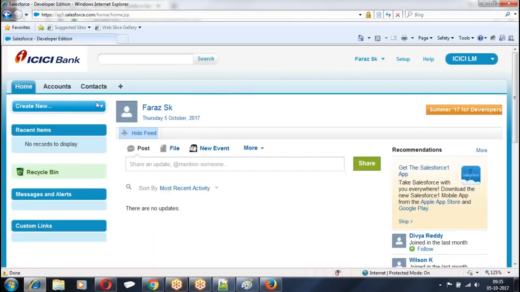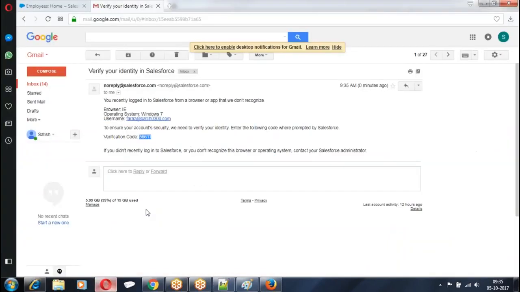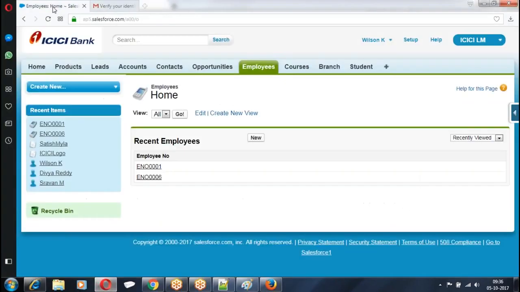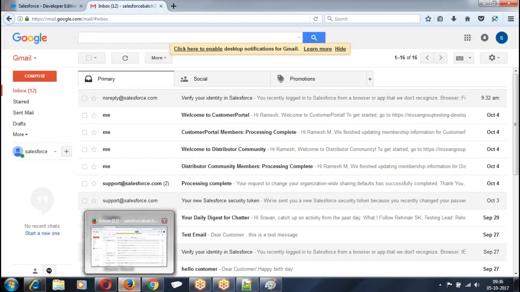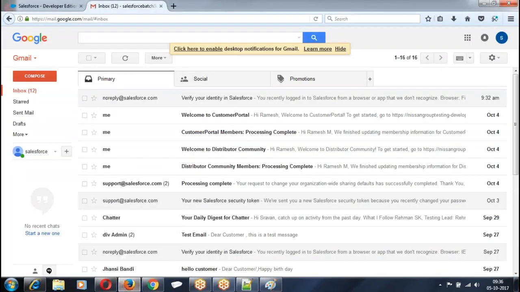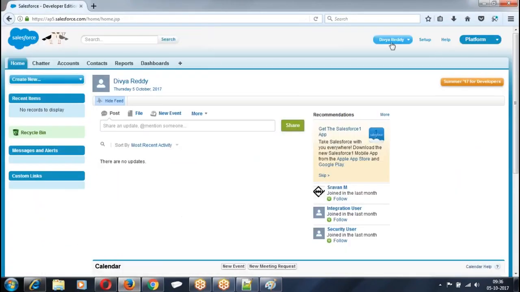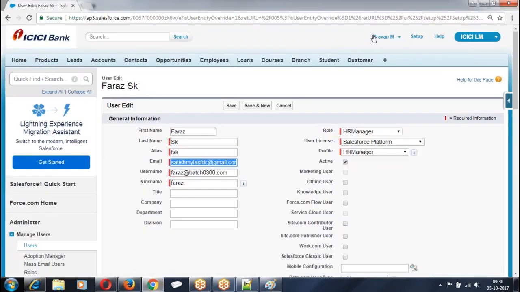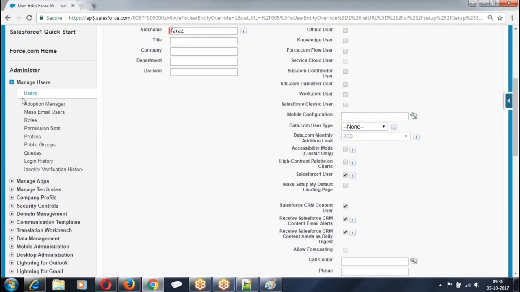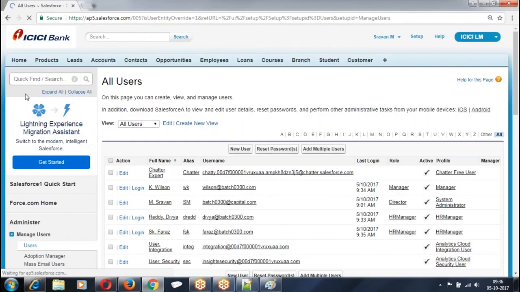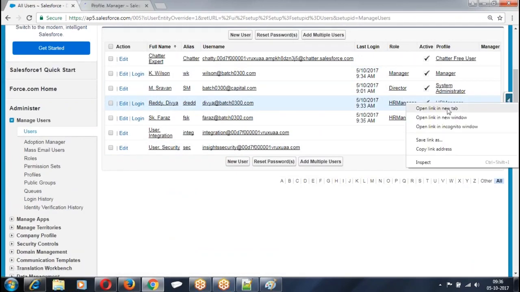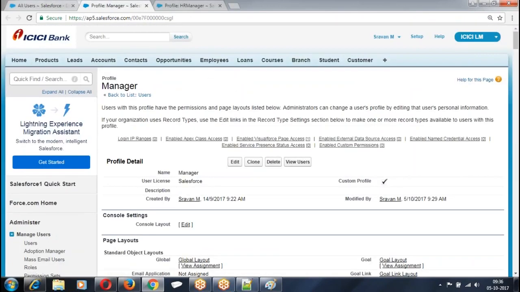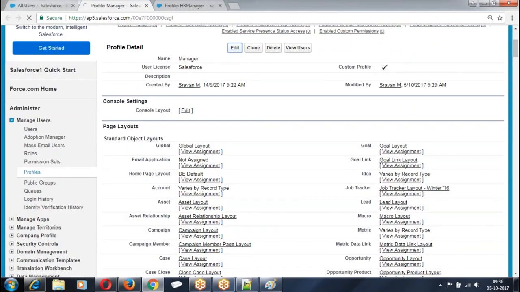Now look at the format. So we have Faraz, we have Wilson, right? So we have Divya and we have Shravan. Now this is the format. First, we have to go and give the permission for the user. Object is not visible to them, so go to what? Manager profile, HR manager profile. They should have the permission on the object. Unless they have the permission on the object, you will not be able to see.